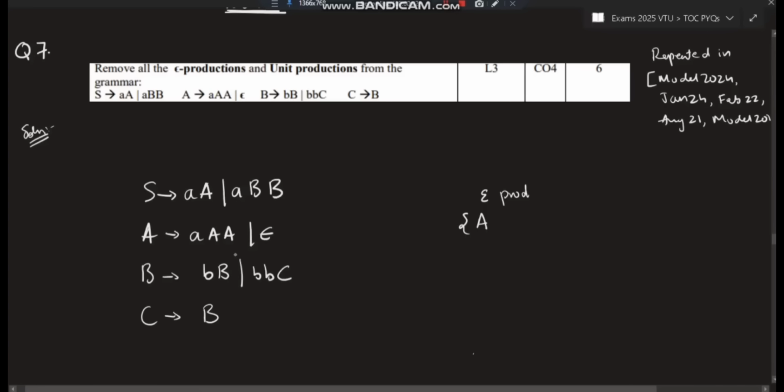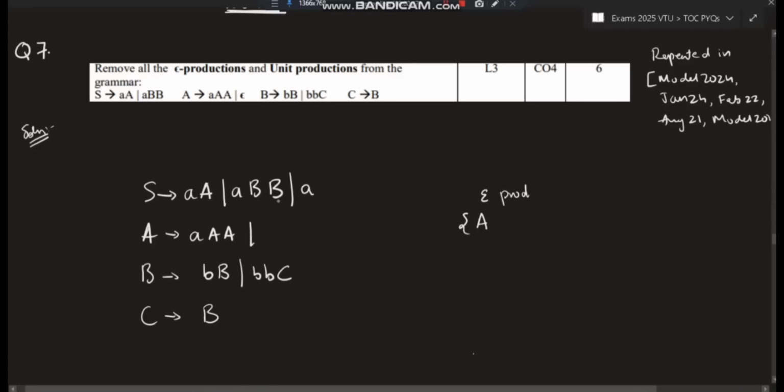Now, next thing you have to do is observe that from A, epsilon has come, right? So wherever in this whole equation you find A, put epsilon one by one. Now, epsilon you remove from here. Now start from here. Where can you find capital A? Capital A can be found here. If I put epsilon in this capital A, this will vanish from here. So the remaining one will be only A. I'll be writing only A here.